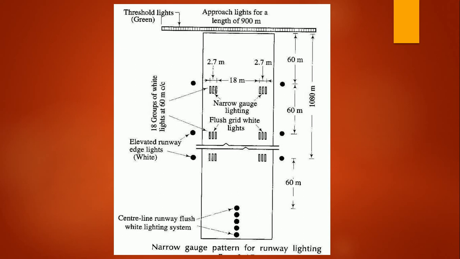So this is a narrow gauge pattern for runway lighting, and you can see at the top there will be threshold lighting. If it is green, the aircraft can be approaching the runway, and you can see that there is an elevated runway edge light, white in color, placed at the edge, and there will be 18 groups of white lights at 60 meter center to center, which is the narrow gauge lighting, and flush grid white lighting will be provided, and you can see the centerline runway flashing white lighting systems provided in the runway lighting.